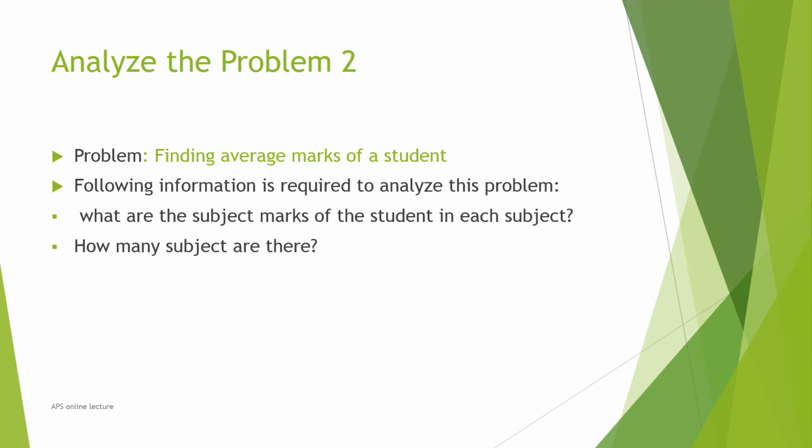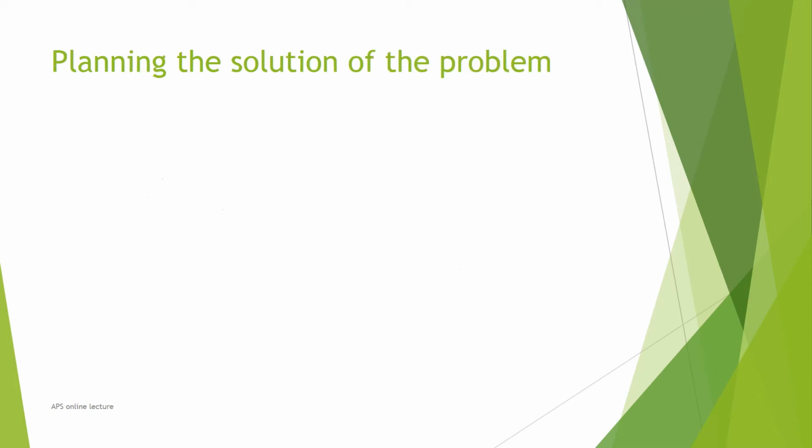After finding this, we need to apply the formula to find the average marks. As you all know, to find the average, we first sum all the numbers and then divide by the total number to find the average marks.